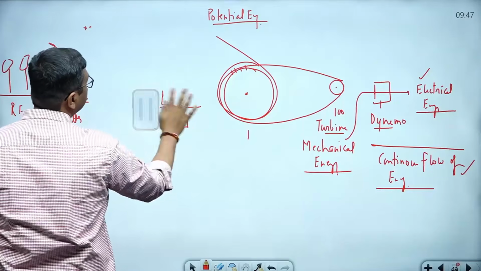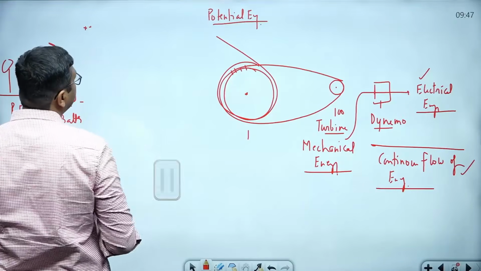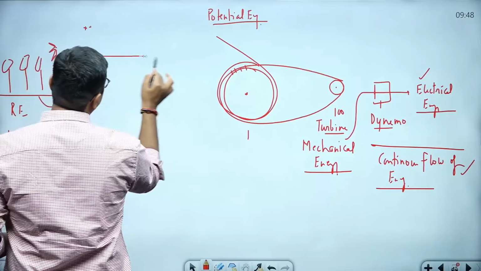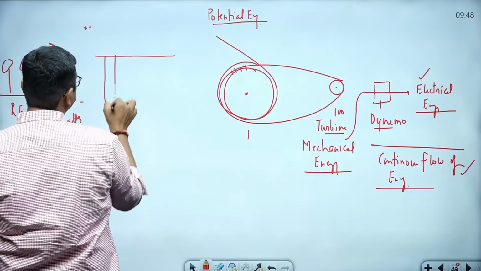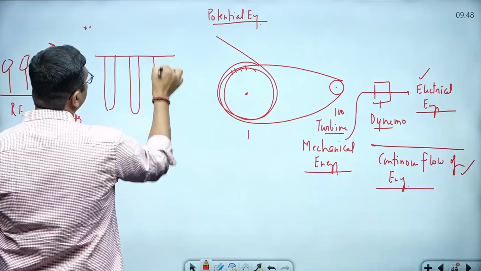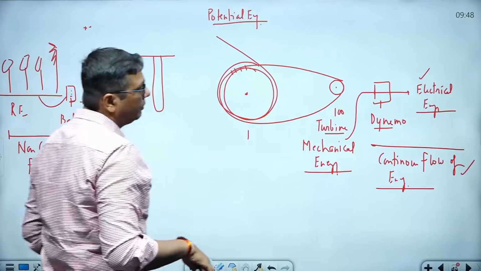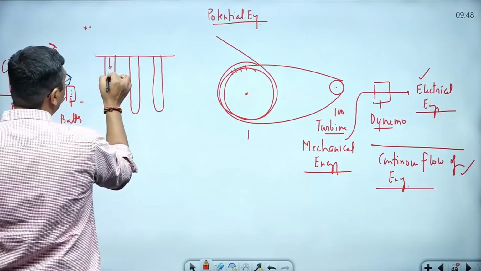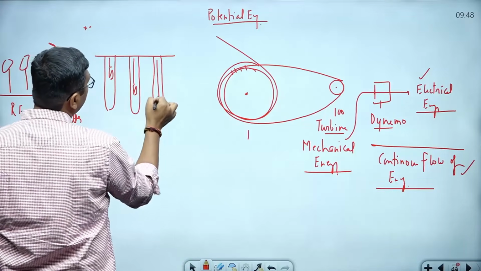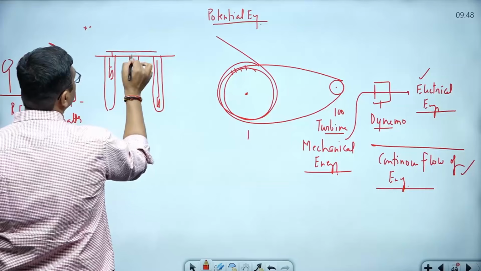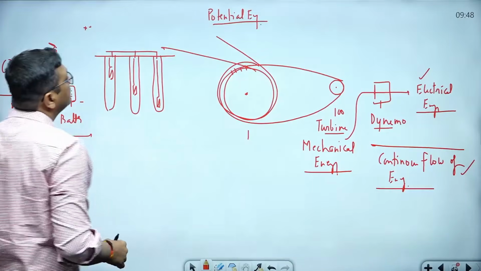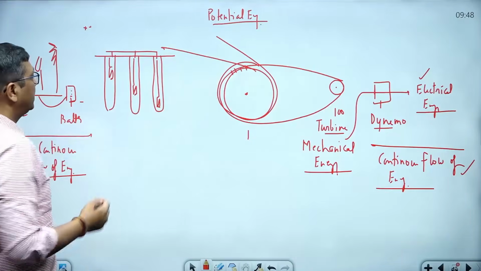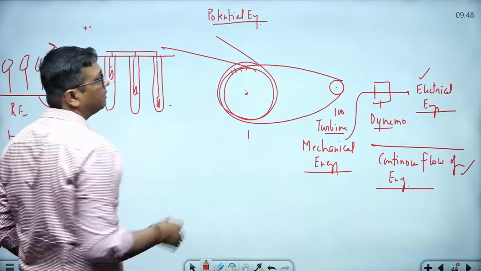Suppose this is a place where there are coal mines in India. After separation of coal, this area is free, the coal blocks are free. Up here you can hold the blocks, and these blocks you can collect from here. If they fall down, it will move and there will be power generation.